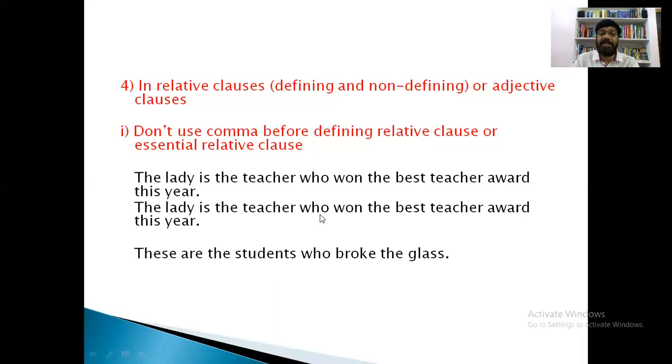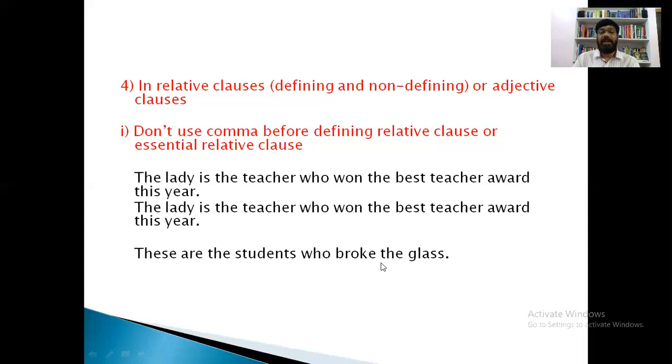These are the conjunctions used in relative clauses: who, whom, which. Such conjunctions are used in relative clauses, right? So, these are the students who broke the glass.